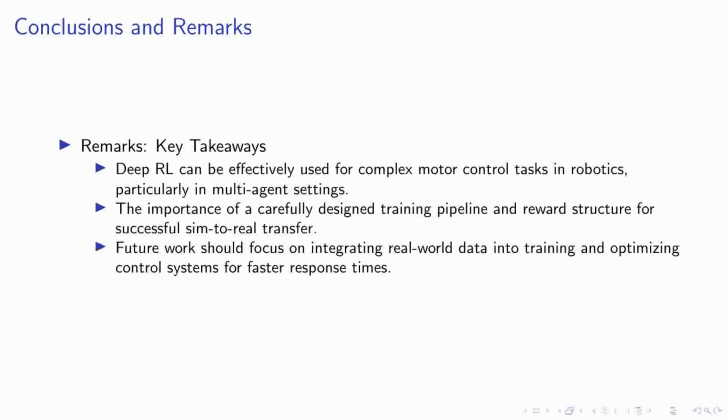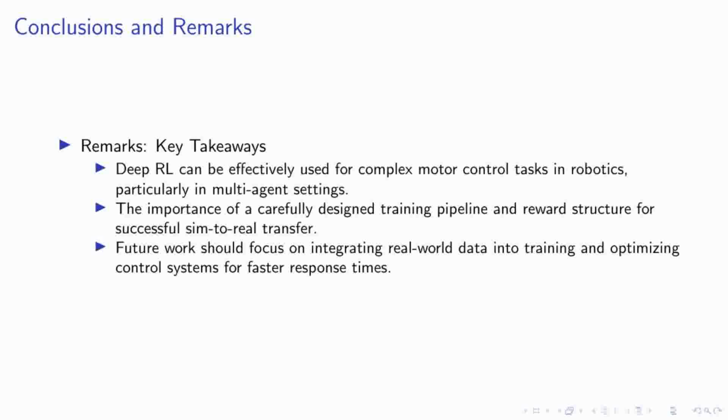As we conclude our presentation, let's reflect on the key takeaways from our research. We've demonstrated that deep reinforcement learning is not only viable, but effective for controlling humanoid robots in complex, dynamic environments like multi-agent soccer games. This success hinges significantly on our robust training pipeline and the strategic design of reward structures, which are critical for bridging the gap between simulated training and real-world application.